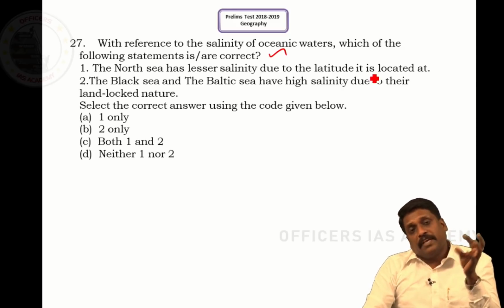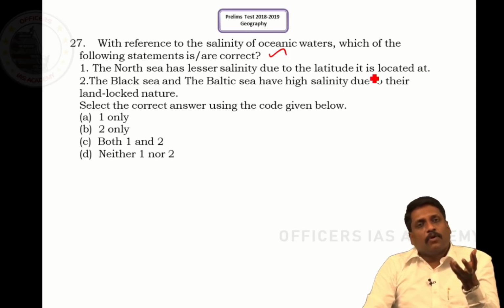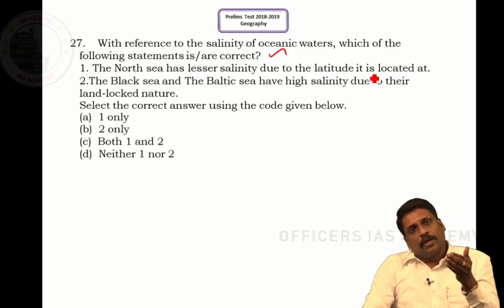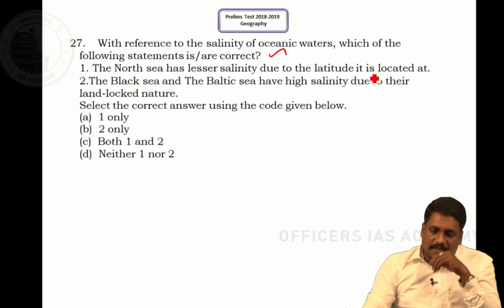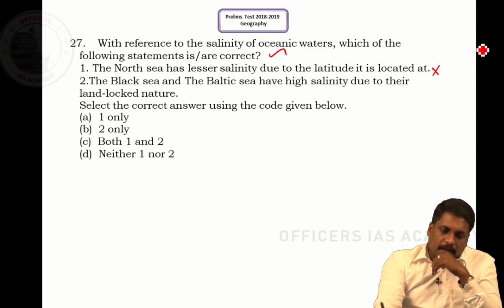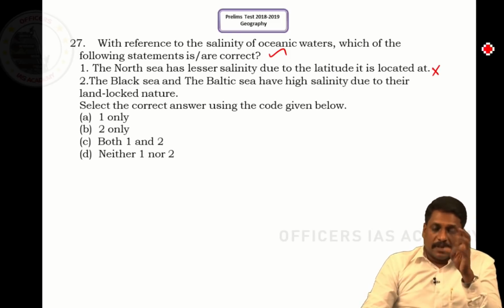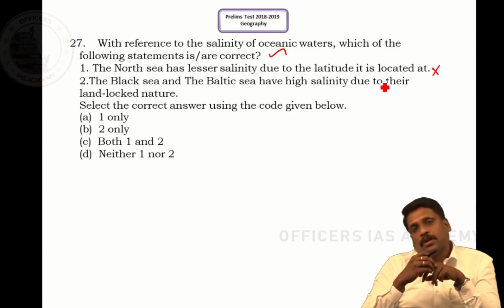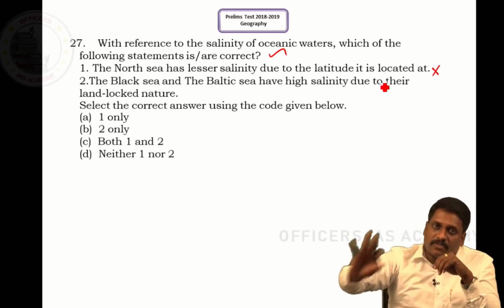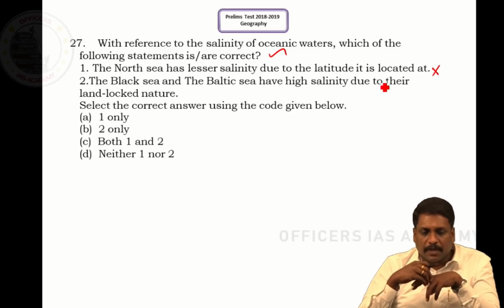It is because of the influx of warm waters, what we call them as North Atlantic drift and Norwegian current, right. If that is the case, this statement is wrong. North Sea is having less salinity, but the reason is not its latitudinal location. The reason is the influx of these warm waters.